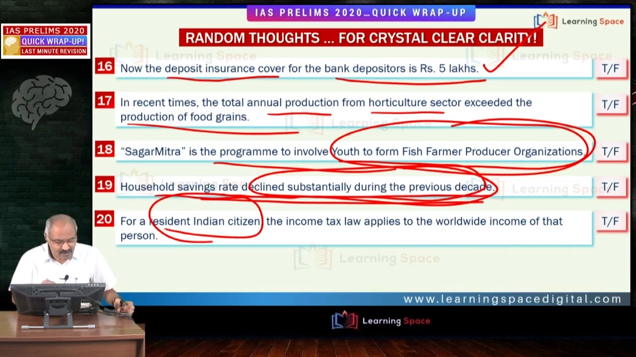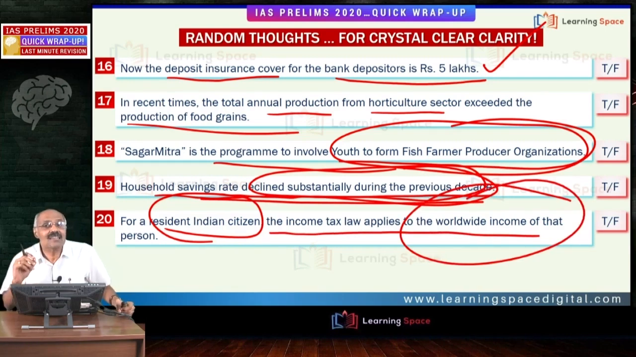From your exam perspective, for a resident Indian citizen, the income tax law applies to the worldwide income of that person. That means if the person is a resident Indian, then the income tax law applies to that person for worldwide income. He may be earning some money abroad; on that also, income tax laws will be applicable. For a non-resident Indian, the income tax law is applicable only for income earned in our country. This is the major difference.